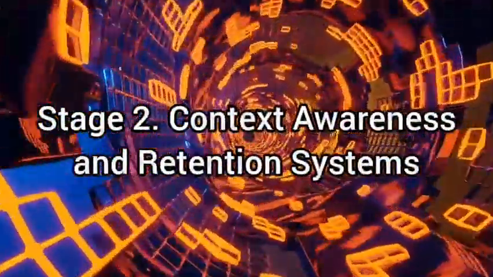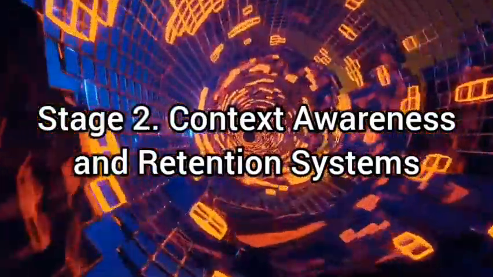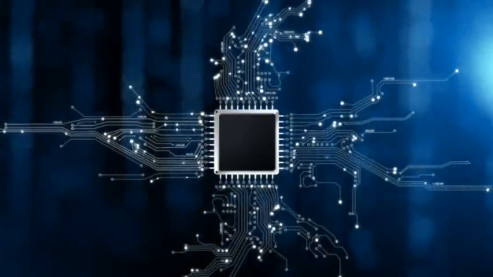Moving on to Stage 2, we have context awareness and retention systems. As AI progressed, researchers realized that rule-based systems had limitations in handling real-world complexities and dynamic environments. This led to the development of context awareness and retention systems, which marked an important step towards more advanced AI.